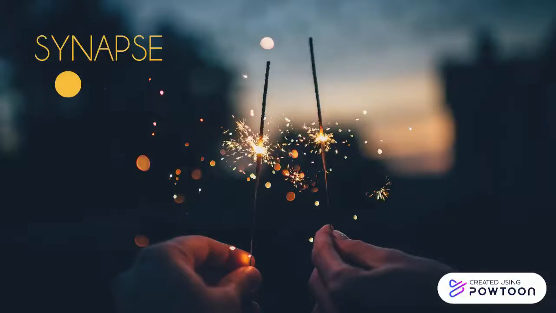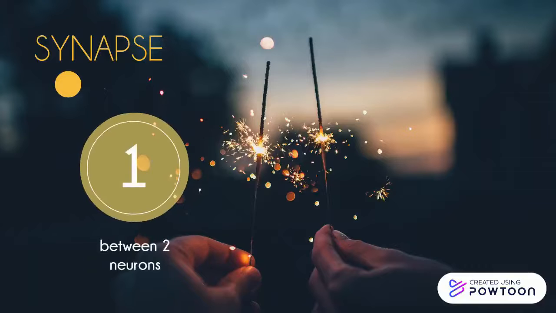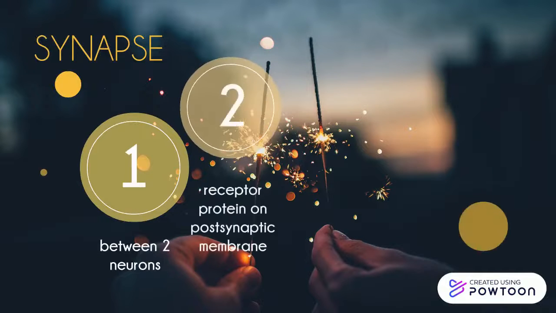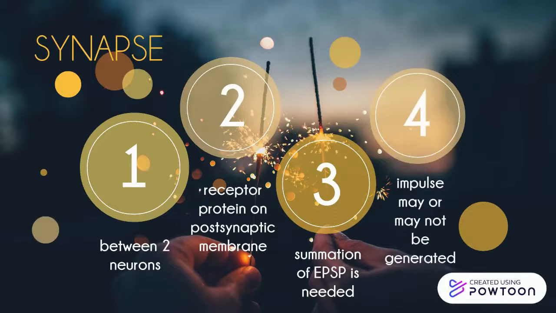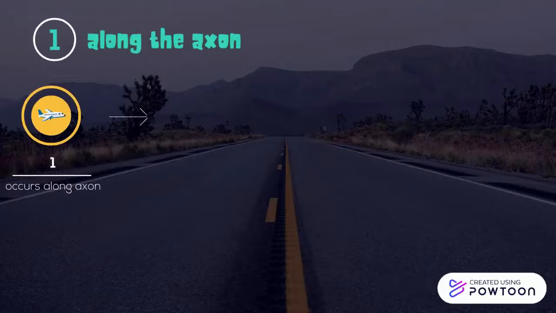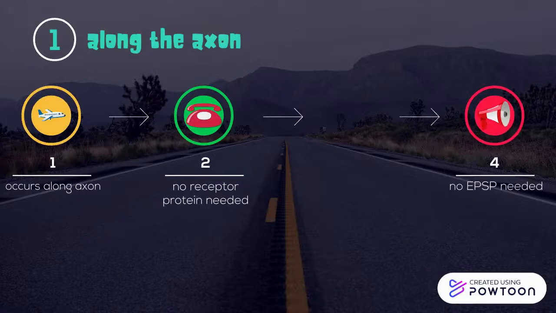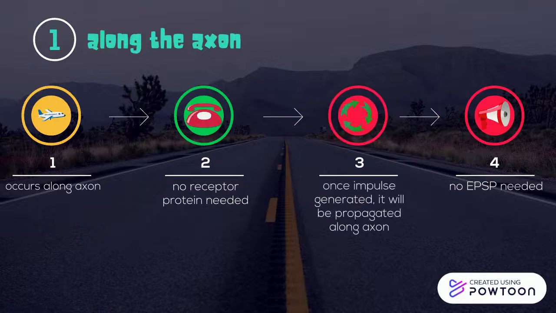For synapse, it occurs between two neurons, which need receptor protein on the postsynaptic membrane. To be able to depolarize, summation of EPSP is needed, but an impulse may or may not be generated. For transmission along the axon, no receptor protein and no EPSP summation are needed because once impulses are generated, they will be propagated along the axon.